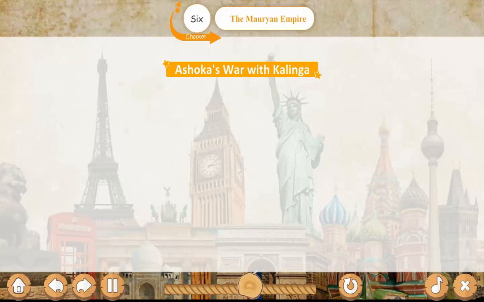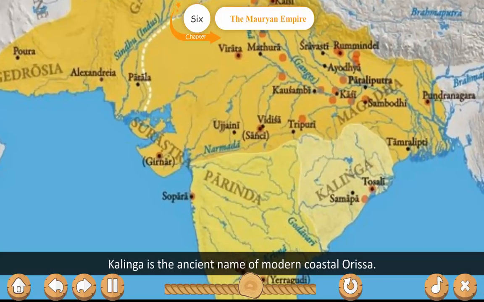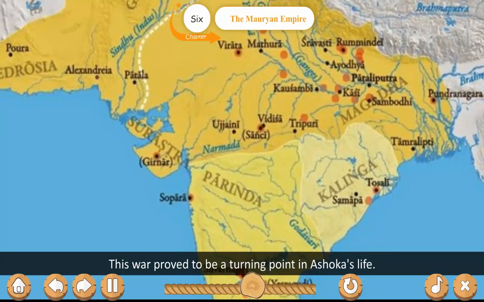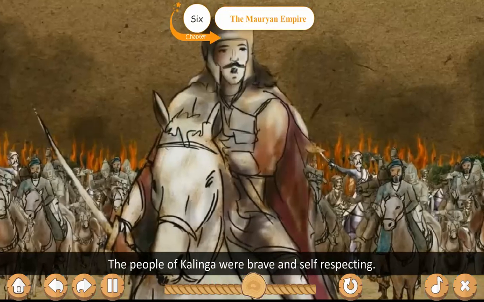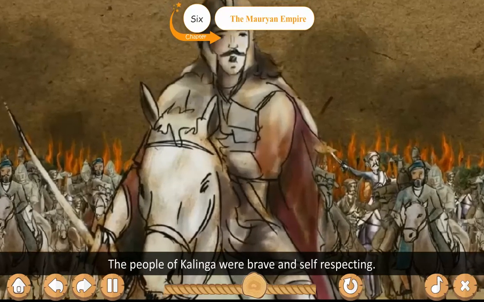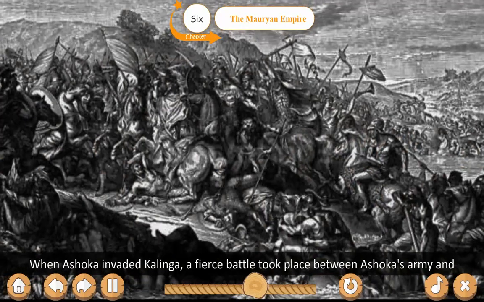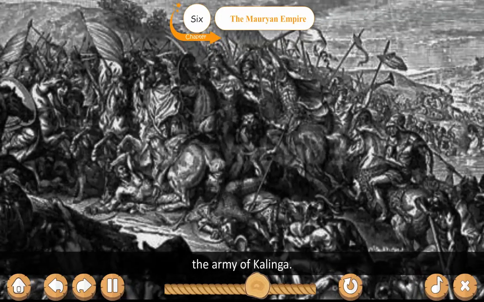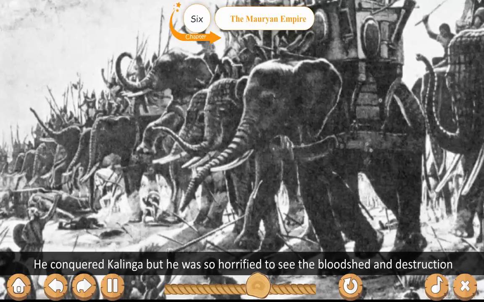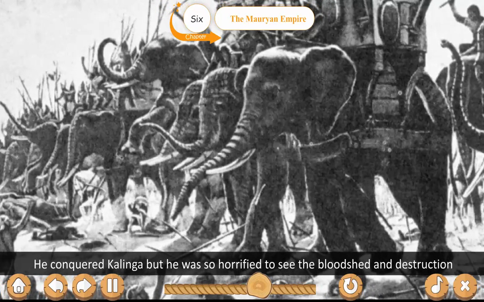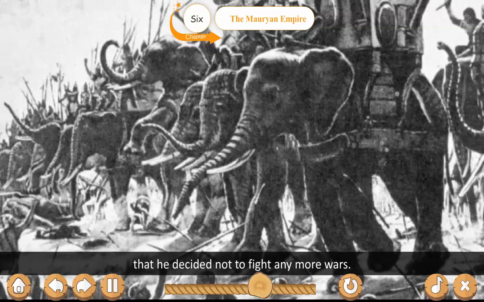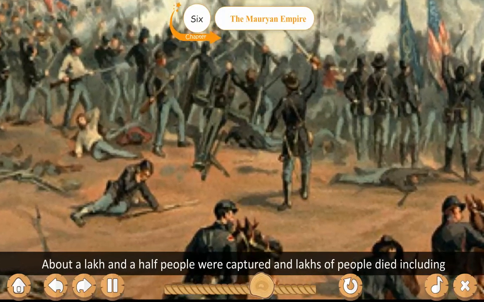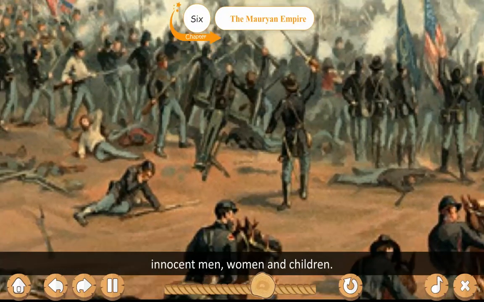Ashoka's war with Kalinga. Kalinga is the ancient name of modern coastal Orissa. This war proved to be a turning point in Ashoka's life. The people of Kalinga were brave and self-respecting. They didn't surrender. When Ashoka invaded Kalinga, a fierce battle took place between Ashoka's army and the army of Kalinga. He conquered Kalinga, but he was so horrified to see the bloodshed and destruction that he decided not to fight anymore. Worse, about 1.5 lakh people were captured and lakhs of people died, including innocent men, women and children.